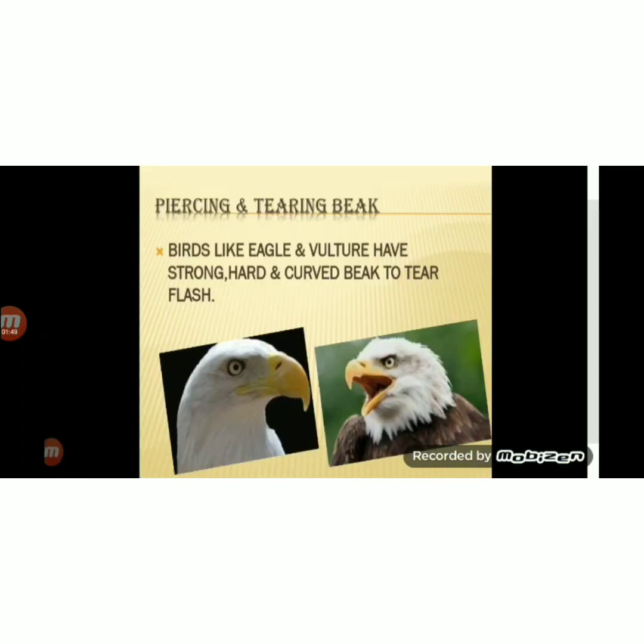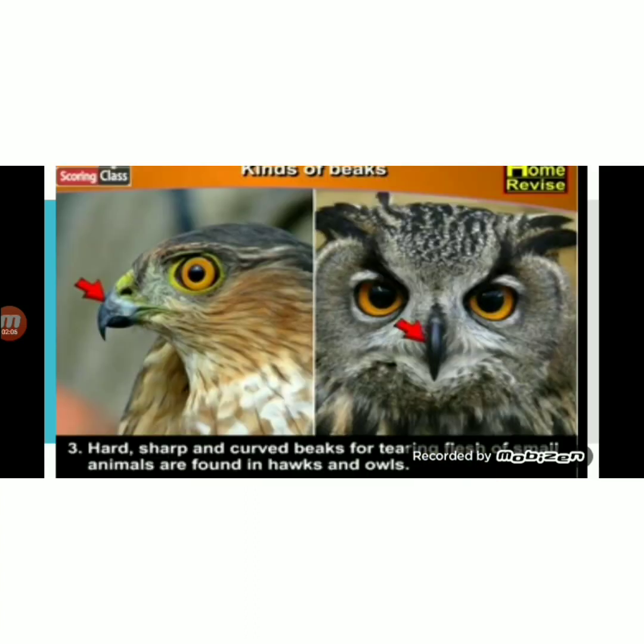The next type of beak is piercing and tearing beak. Some birds like eagle and vulture eat flesh. So they have a strong, hard and curved beak that helps them to tear the flesh, because flesh is very hard. So flesh eating birds have piercing and tearing beaks.